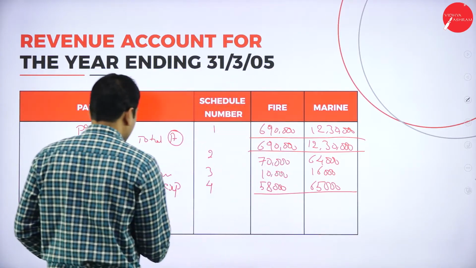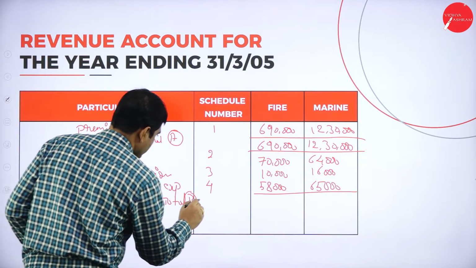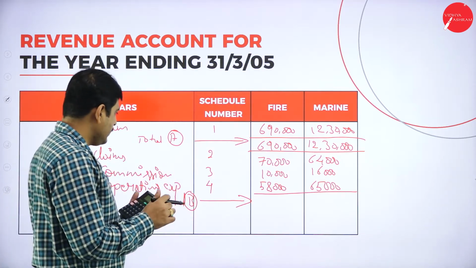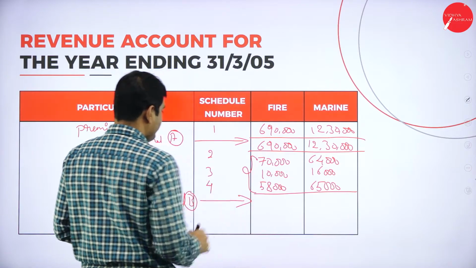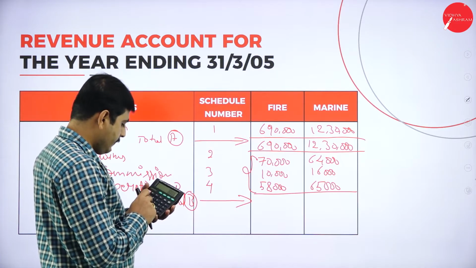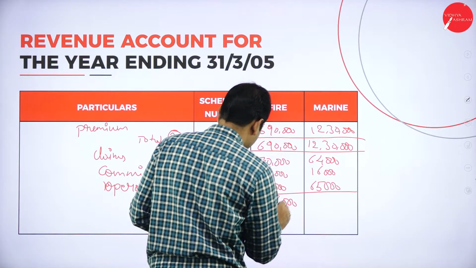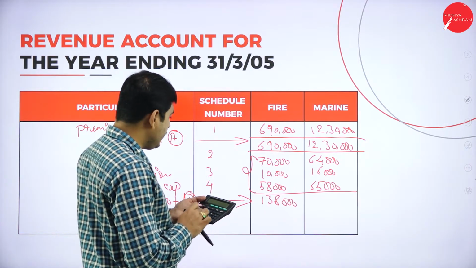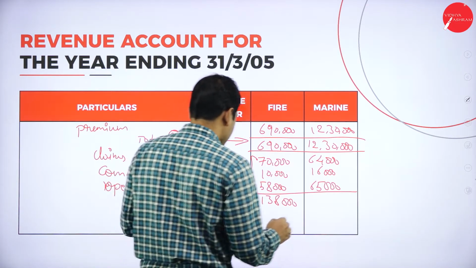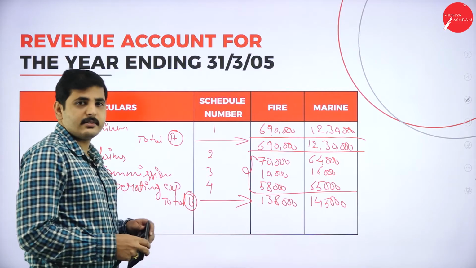Now add this. Let's consider it as a total B. This is total A, total B. Let's add this. So add 2, 3, 4. So 70,000 plus 10,000 plus 58,000, it is 1,38,000. Here also 64,000 plus 16,000 plus 65,000, it is 1,45,000.